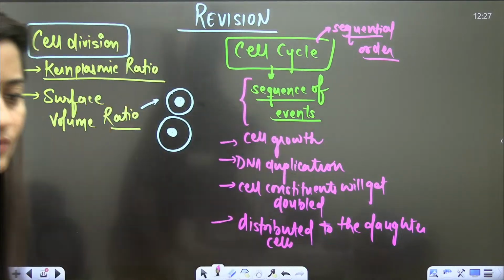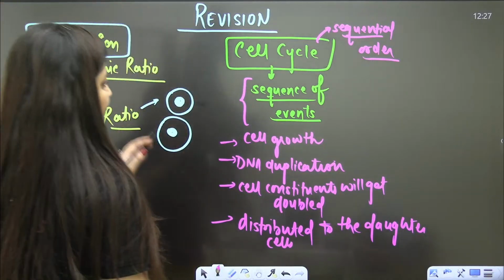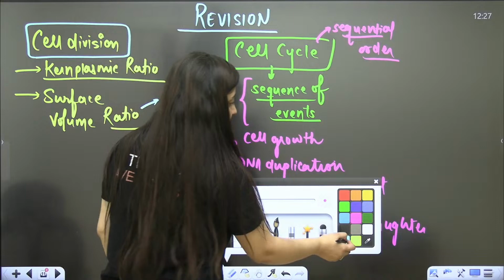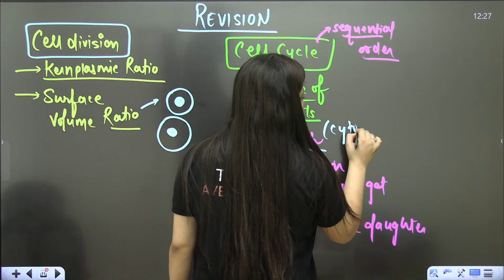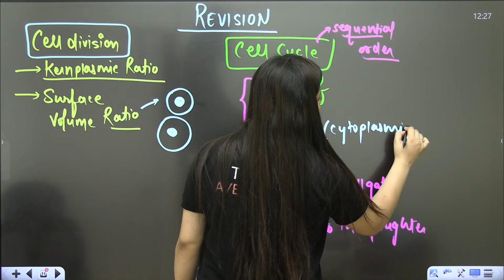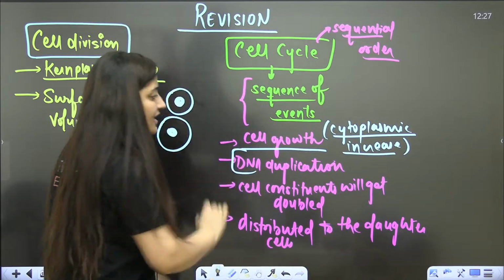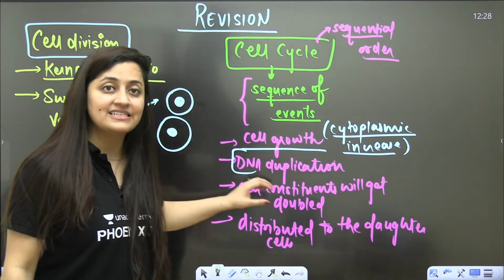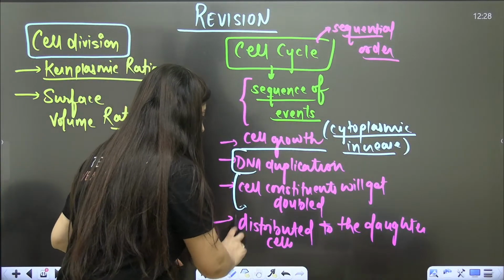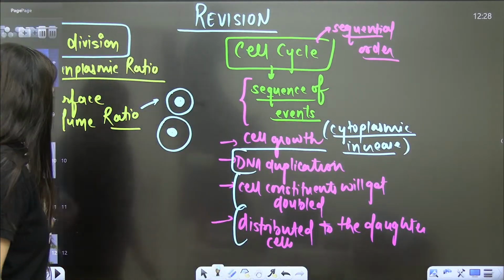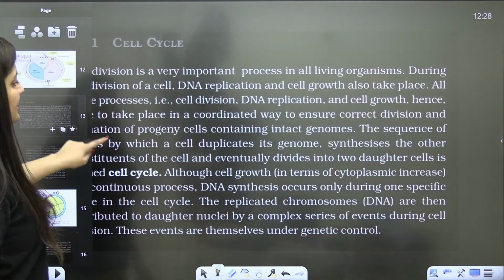That is what you need to keep in your mind. So what are we talking about? We are talking about the cell cycle. It is a sequence of events in which the cell will grow. Cell growth will continue throughout, because it means the cytoplasmic increase. DNA duplication will be there in only one phase, then the cell constituents will get doubled, and then the distribution to the daughter cells. So this complete sequence of events is the cell cycle.